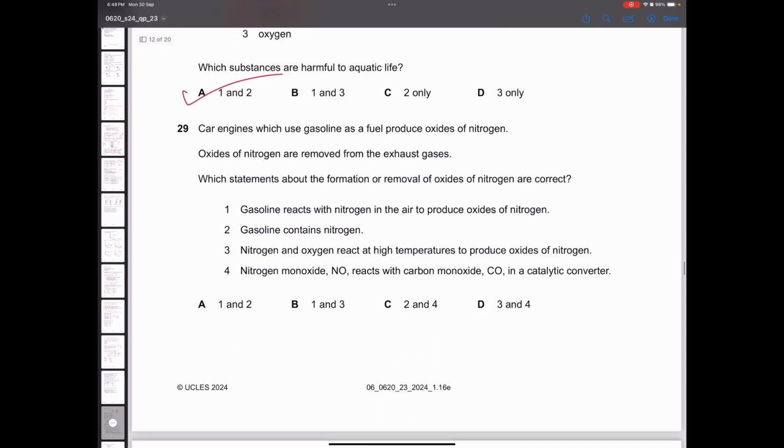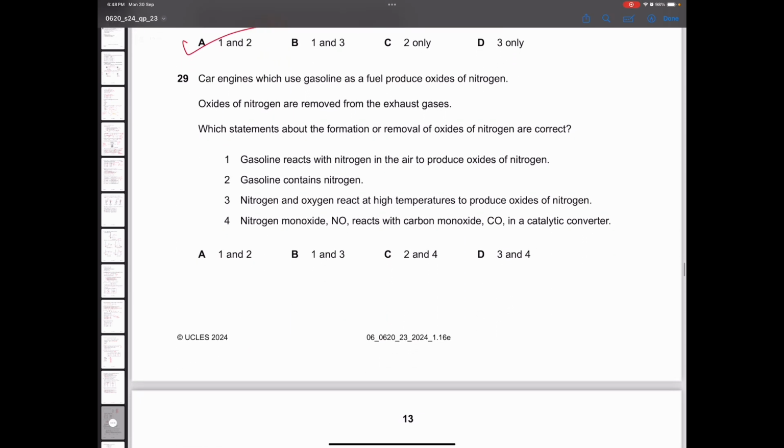Next question. Car engines which use gasoline as a fuel produce oxides of nitrogen, and oxides of nitrogen are removed from the exhaust gases. Which statement is correct? Gasoline reacts with nitrogen? No. Nitrogen reacts with oxygen present in the air to form oxides of nitrogen. Gasoline contains nitrogen? Incorrect.